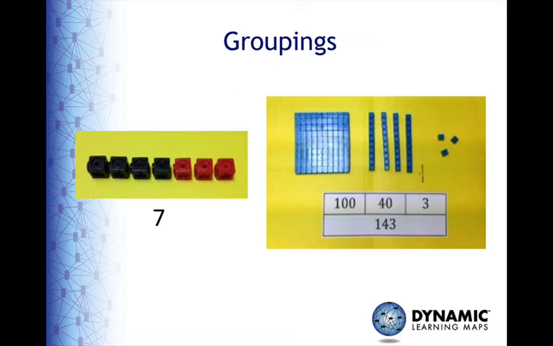The photo on the right is an example of place value and shows the number 143 as a group of 100, a group of 40, and a group of 3. We can change the number by changing the group. Add 2 ones to the 3 ones, and our number changes to 145. Or add 10 ones, or 110, and the number changes to 153. Students need a lot of experience working with groupings, first with small numbers and then with increasing quantity over time.